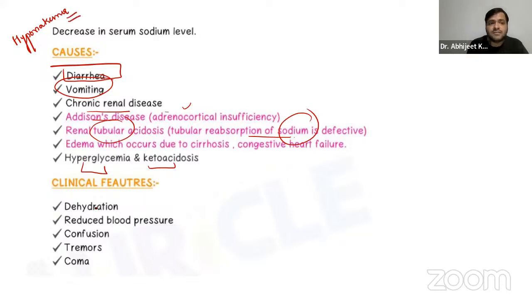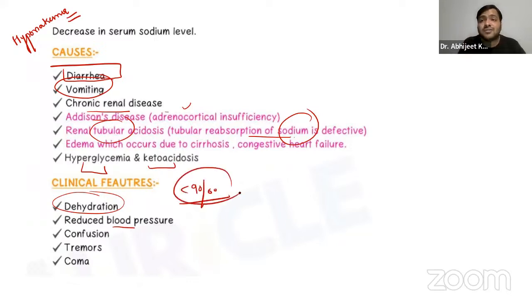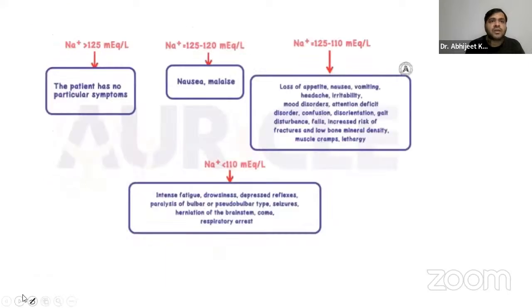So what will be the clinical features? The person will be dehydrated. It will be having a low blood pressure. The normal is 120 by 80. If it becomes less than 90 by 60, obviously, it's an indication where the blood pressure is going low. The person can anytime go into coma or shock, right? Confusion, tremors, right? So that is something you have to remember.